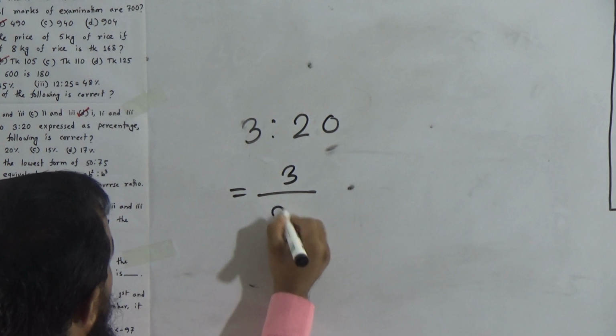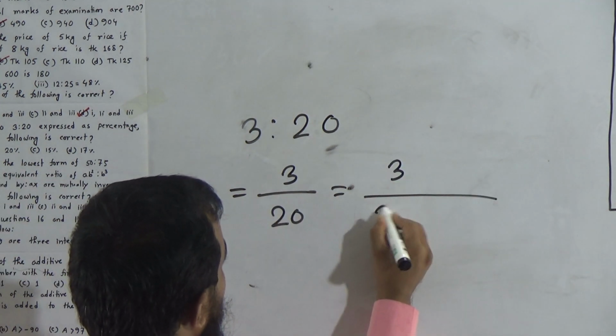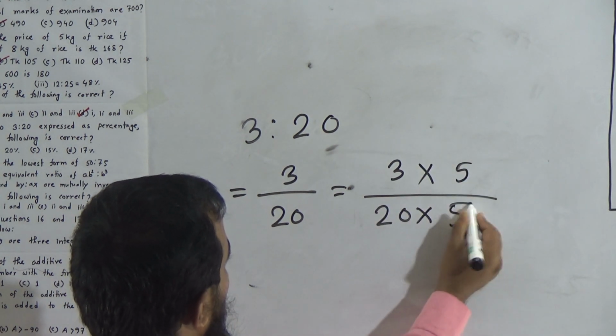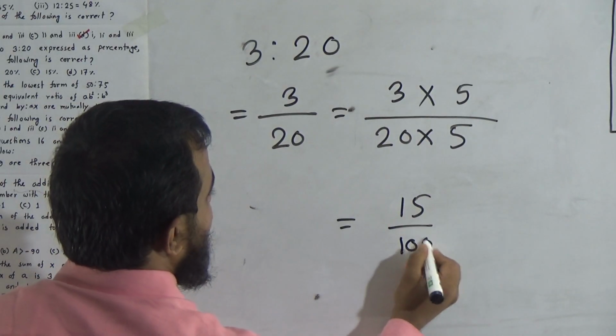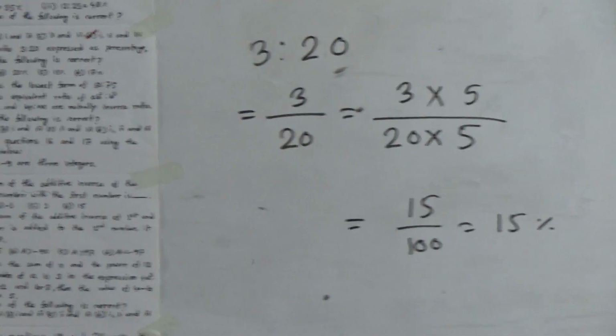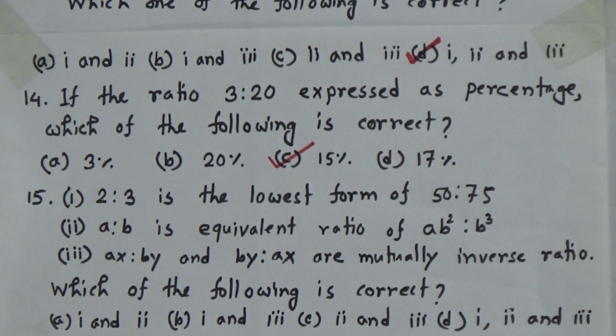That's equal to 3 by 20. So, we have to make the denominator again as 100. That is why we have to multiply both the denominator and numerator by 5. We will get 15 by 100. That is equal to 15%. So, our answer is what? Answer will be C, because C is 15%.